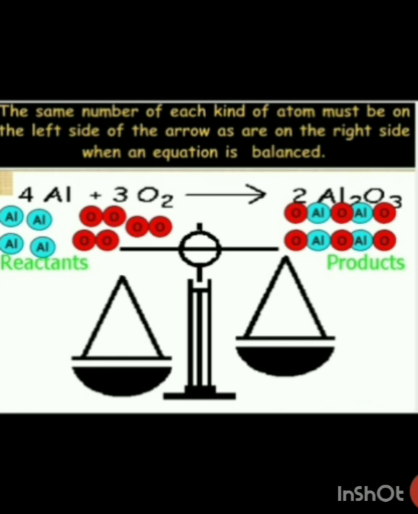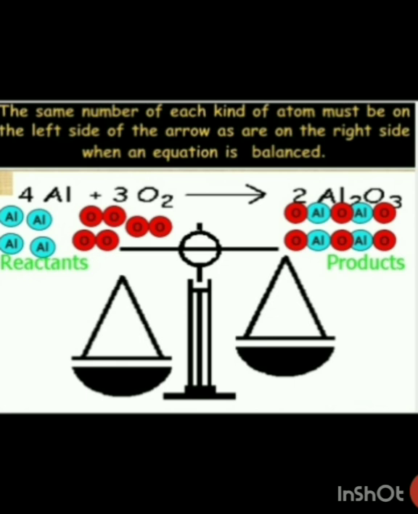You just need to understand that whatever is forming in the product is all taken from the reactant and it is not taken from anywhere else. We are not taking any other reactants and we are not forming any other products.